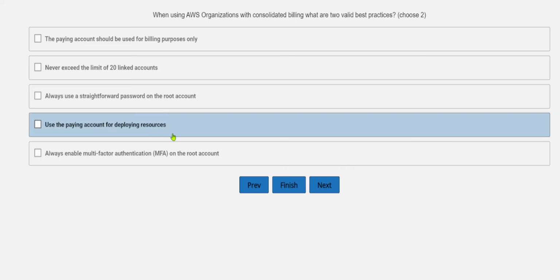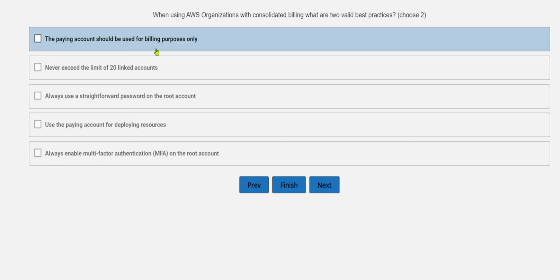Use the paying account for deploying purposes. Again, this is not used for deploying. AWS Organizations is used basically for billing. We need to select two over here.